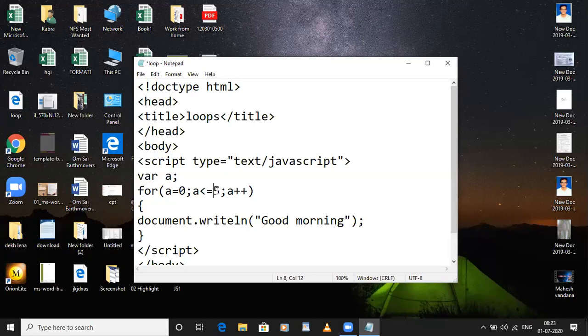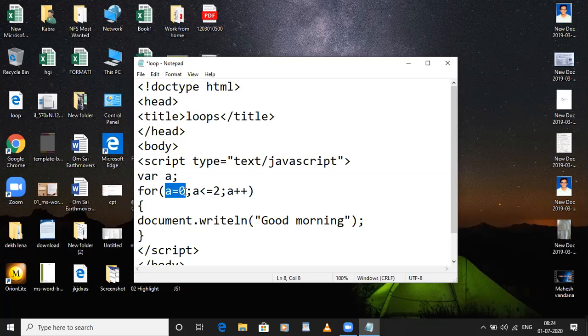Here if I change it, if I make it 4, how many times will good morning be printed? From 0 to 4, yes, means total 5 times, right? So as you change this statement, it will change the number of times the given statement is printed. Now if I write 2, it will print the statement how many times? 0, 1, 2, means 3 times, right?